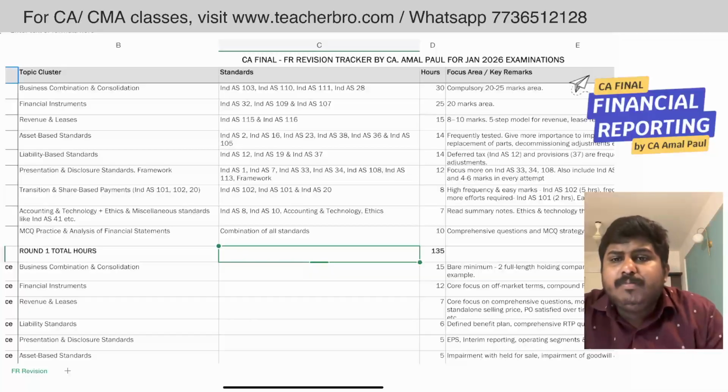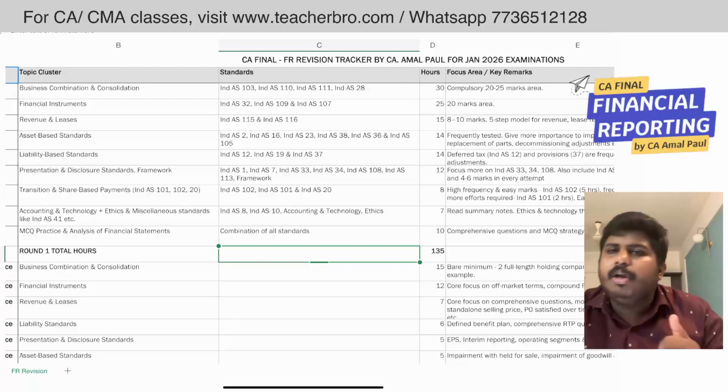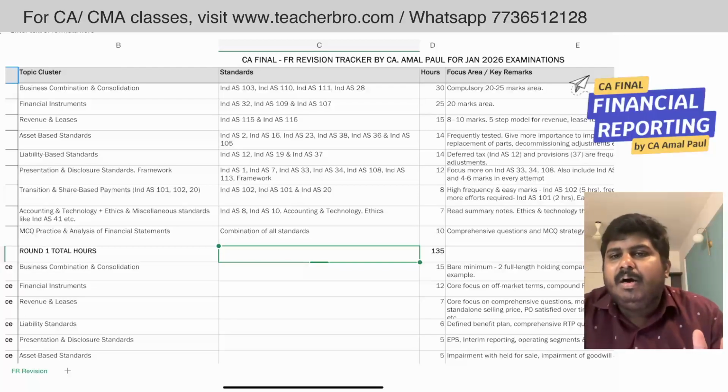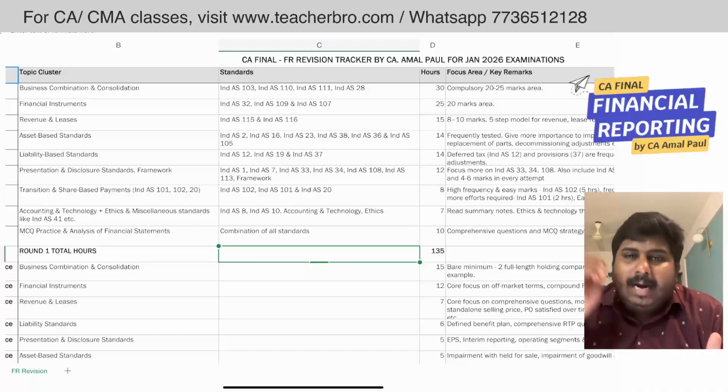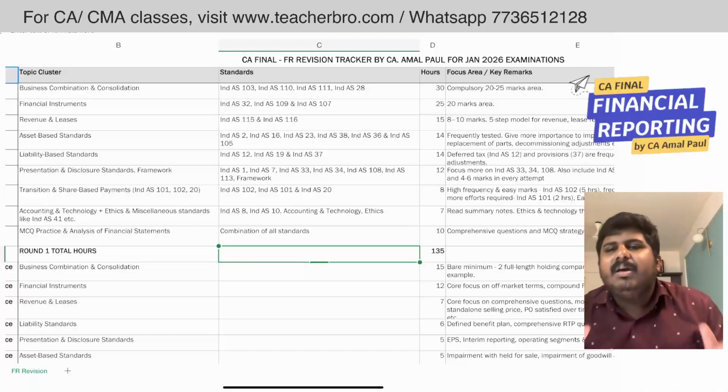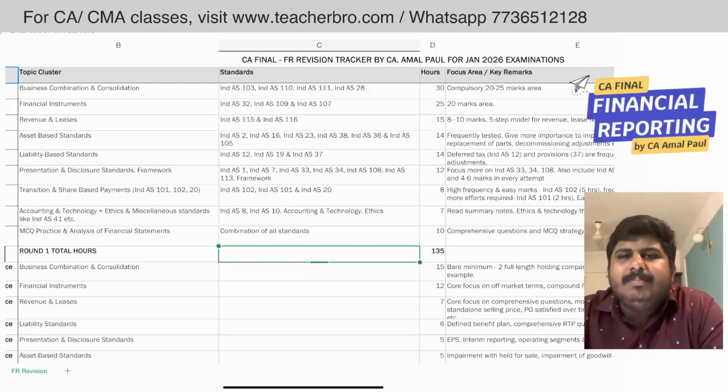Okay. So when it comes to the financial reporting paper, it is highly technical. It is highly conceptual. So you have to build your base strong. You have to build your concept strong. So for that, a three tier revision like this will be most helpful for you. So what you need to do is that you have to bounce back, and you have to spend a lot of time on revision. You have to write and practice a lot. You need to get stronger in your MCQ. Do at least around 5 or 6 MCQs in a day when you are taking the FR paper.